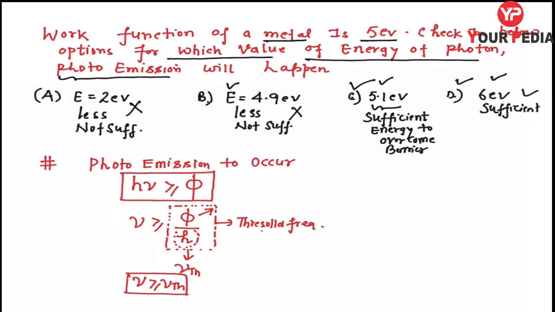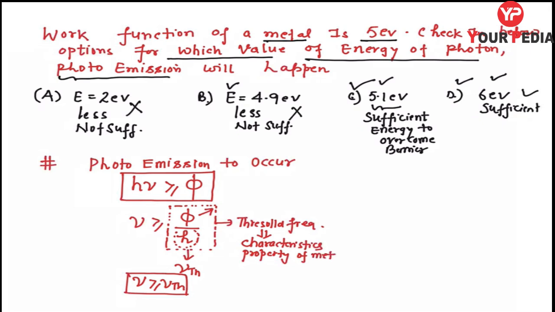Now what is threshold frequency? Remember, threshold frequency is a characteristic property of the metal. These are very important questions from the MCQ point of view.